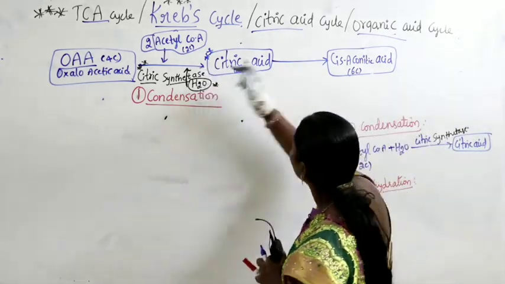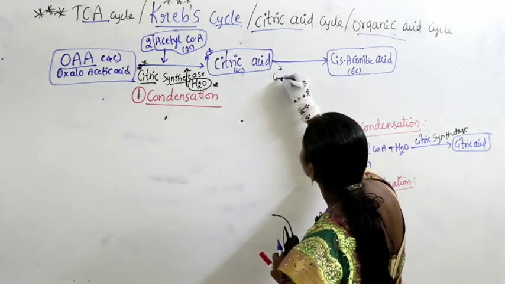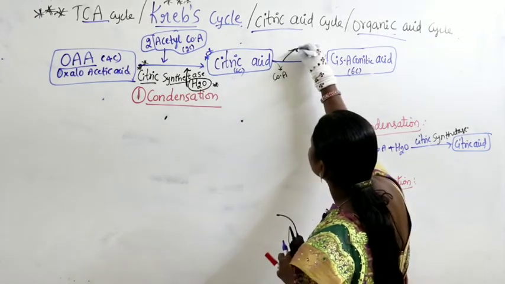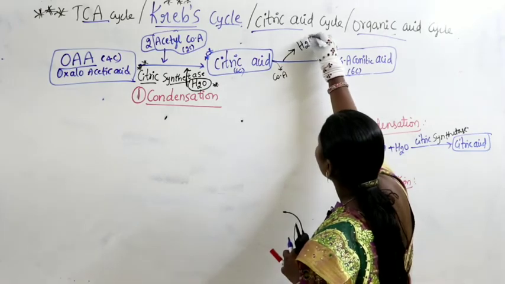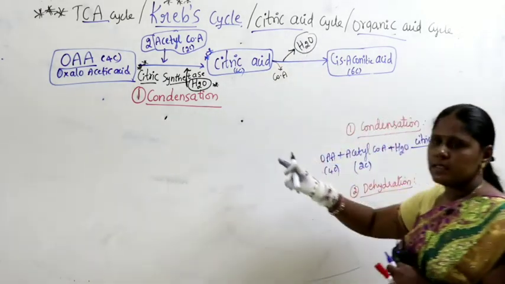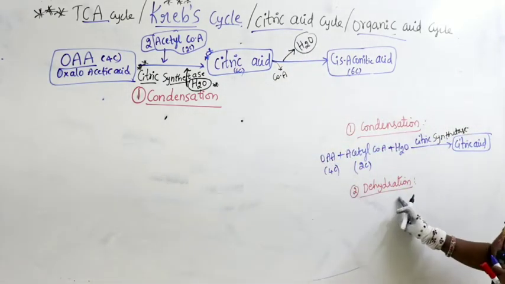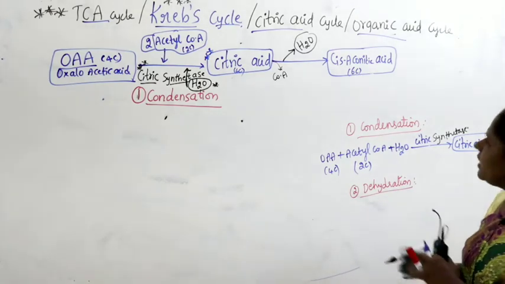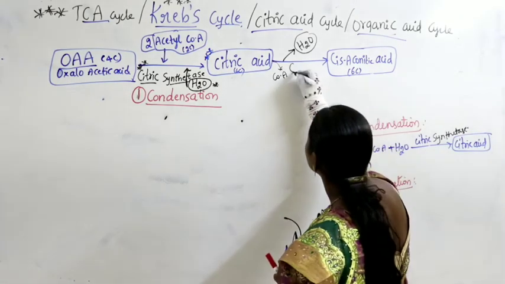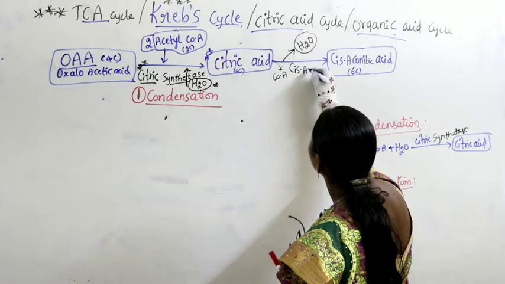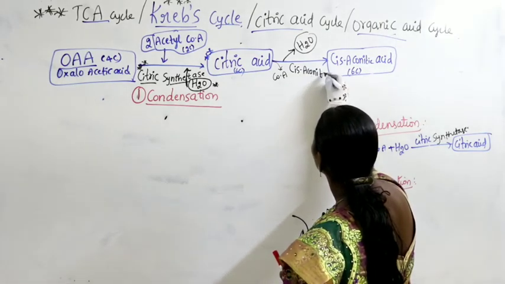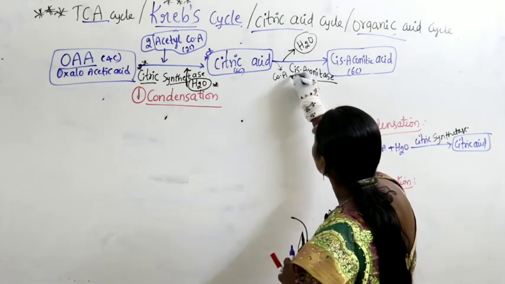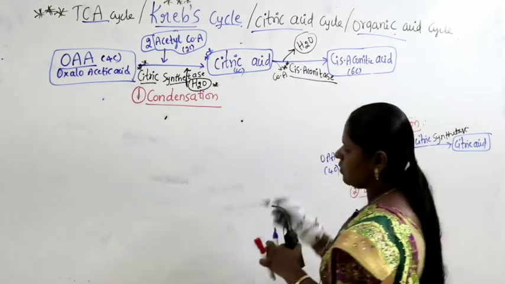Acetyl CoA is added, no? Now CoA comes out. Water also goes out. As water goes out here, the second step of the reaction is called dehydration. And here the name of the enzyme is cis-aconitase.